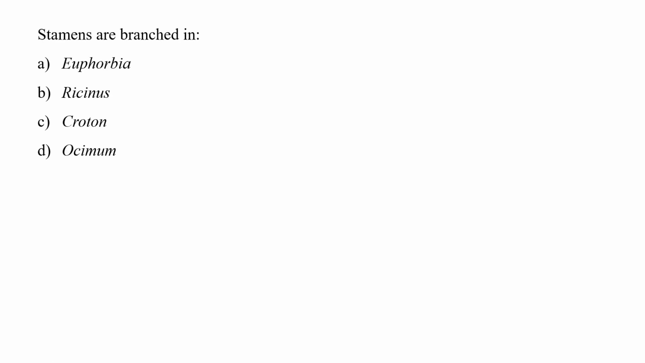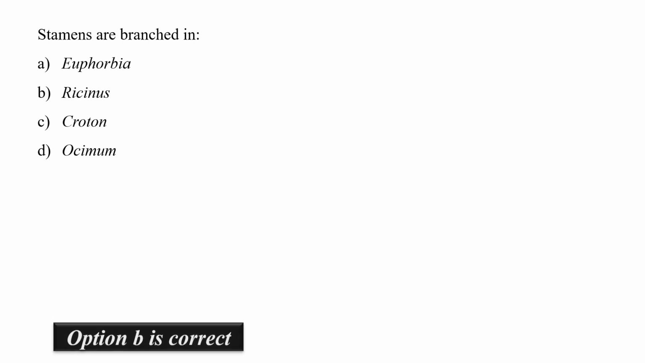Our next question is, stamens are branched in. Options are Euphorbia, Ricinus, Croton, or Ocimum. Stamens with repeatedly branched filaments is a feature of Ricinus. So, the correct option is B, that is Ricinus.